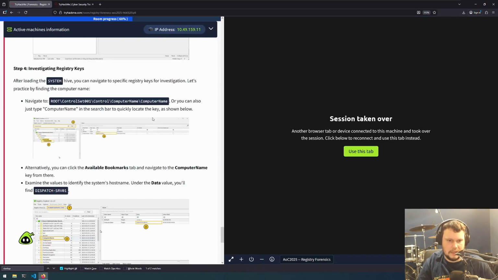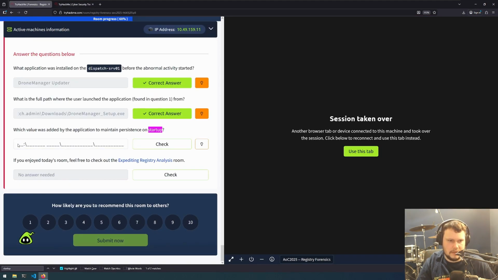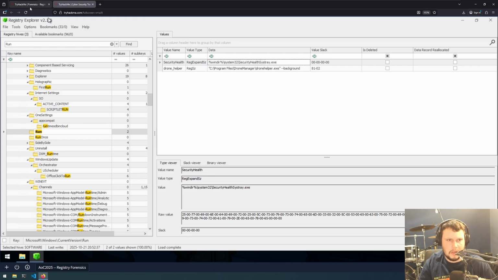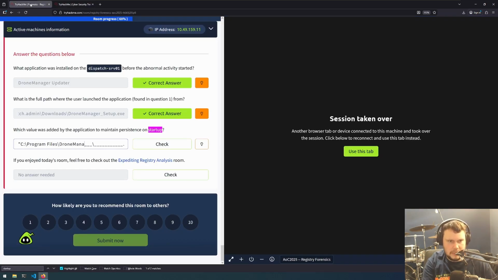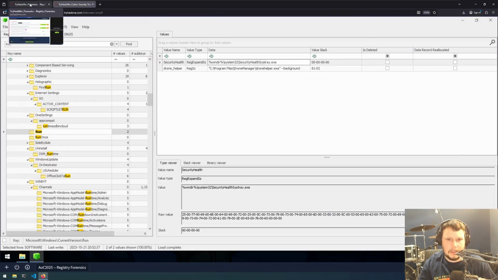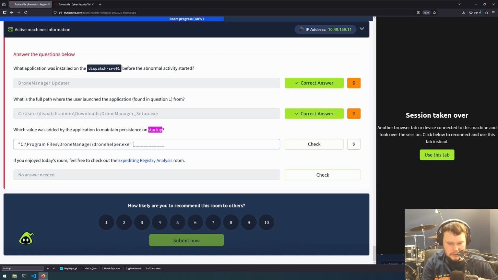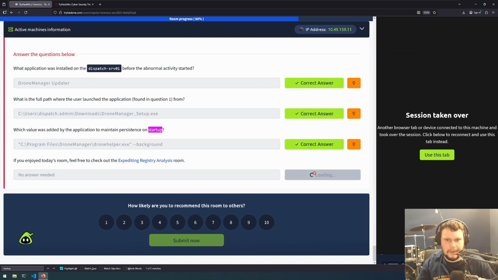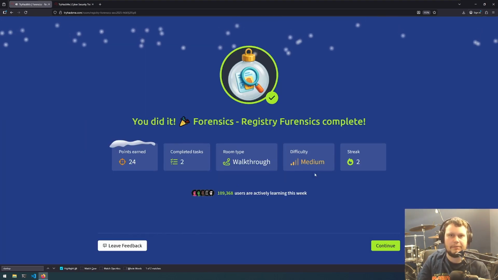So what exactly did it ask? Which value was added by the application to maintain persistence? Quote C, I think that was ProgramData, is that not right? Program Files, Drone Manager, DroneHelper.exe. Let's shrink this to see if it wants the whole thing. It does. So quote, dash background. And there we go. That is day 16 of Advent of Cyber 2025 complete.